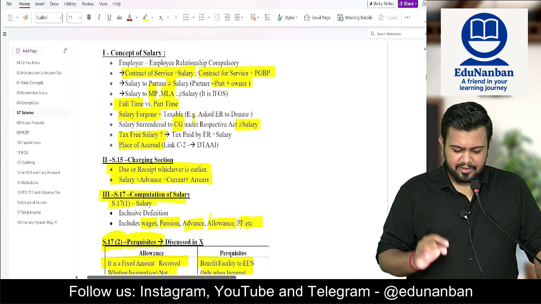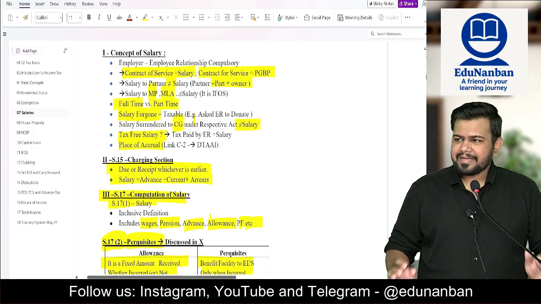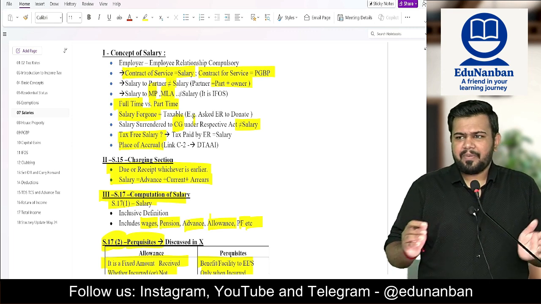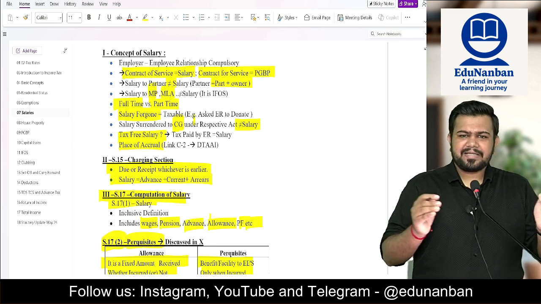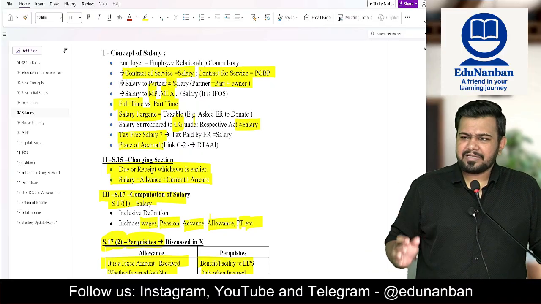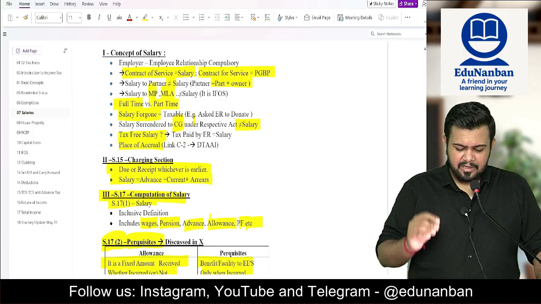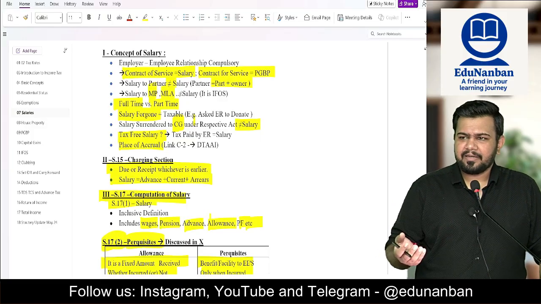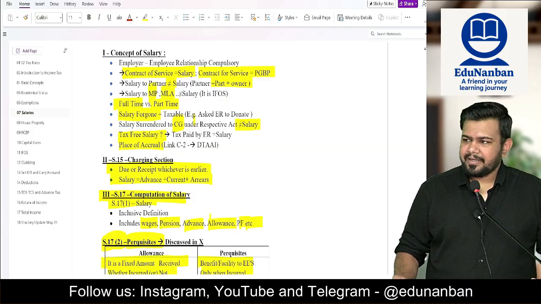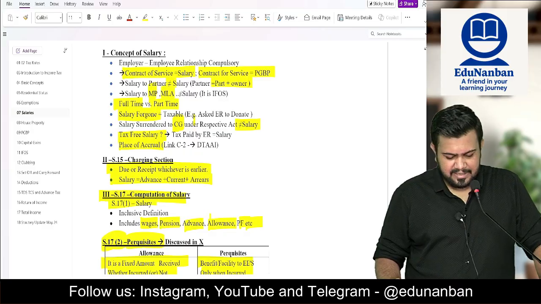Then salary given to MP, MLA, etc. will not be considered as salary, it will be taxed in income from other sources chapter. Whether salary is full time or part time, it does not matter, it will be taxed under salary head of income only. Then if the employee has forgone the salary, still it will be taxed in the hands of employee, because foregoing is only utilizing the income. However, if salary is surrendered to central government under a special scheme by the central government employee, then it will not be considered as salary.